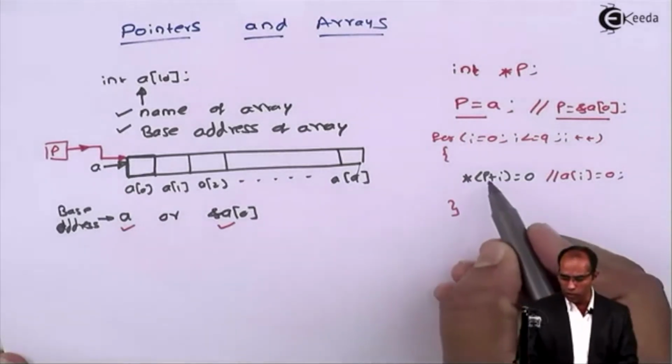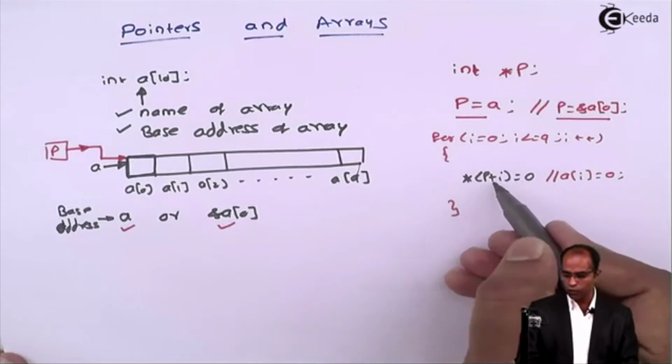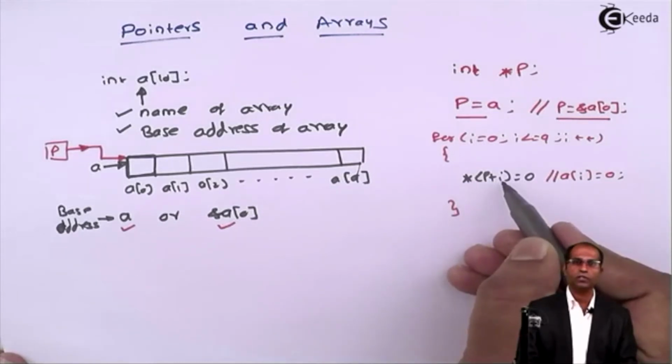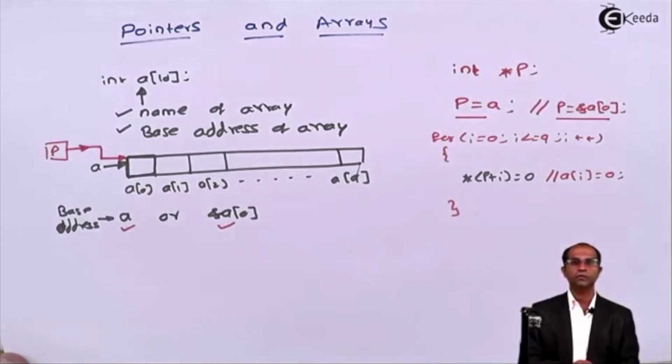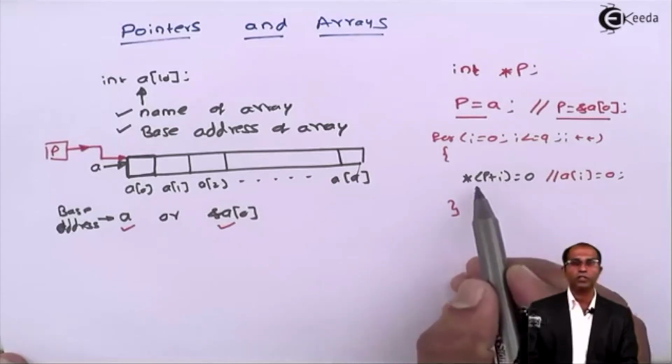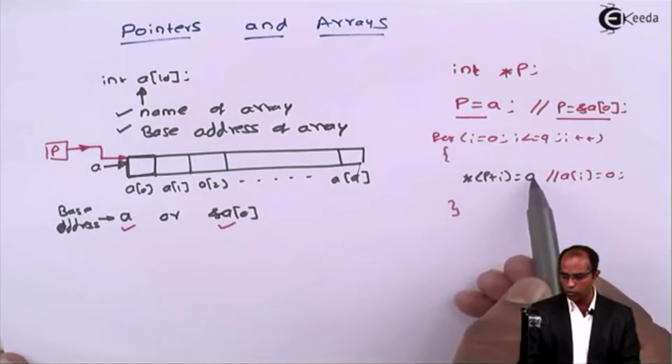So initially p is the first location, plus i is 0. So first location plus i is the first location itself. Value at that particular location should be set to 0. When i becomes 1, p plus i, first location plus 1, will move on to the next location. Value at that location should be set to 0.